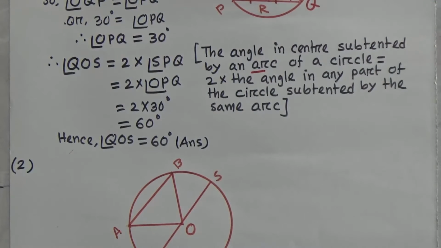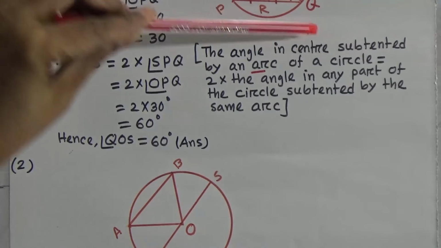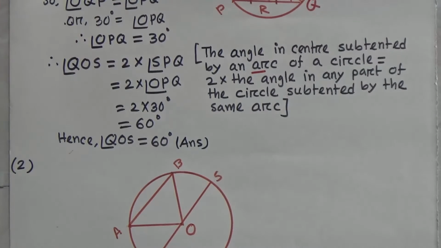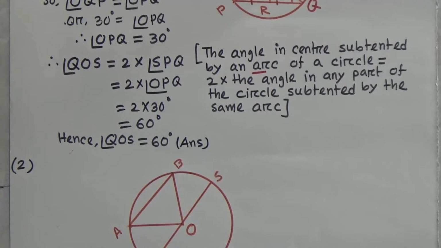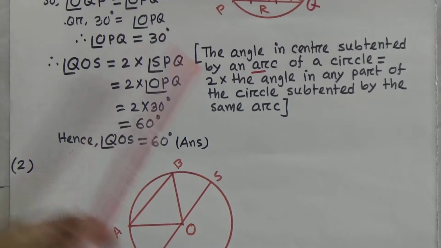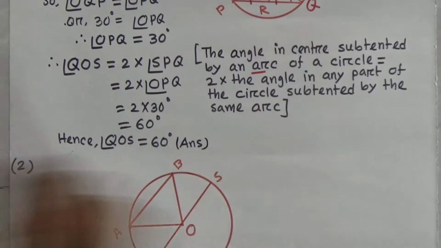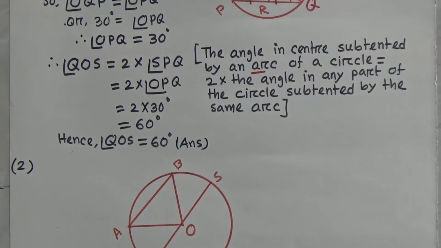That means from here, this angle QOS is equal to 2 times SPQ. Okay, students? Remember, this is very important. Now we want to prove. This information is very important, so at first I will describe this information.